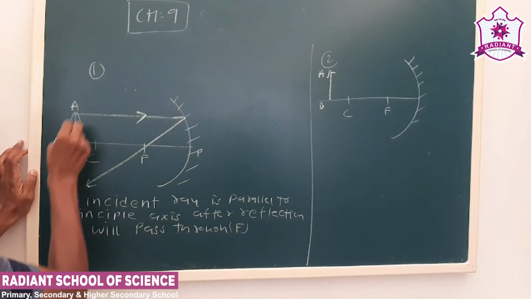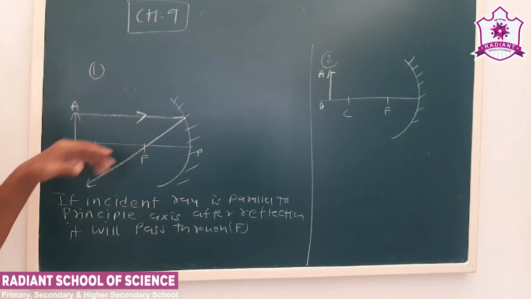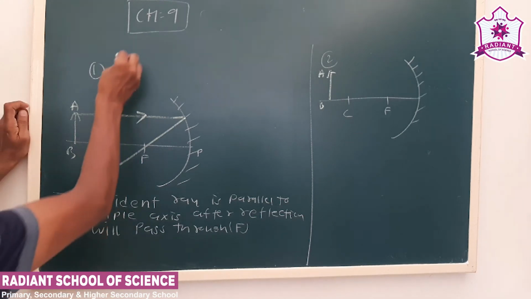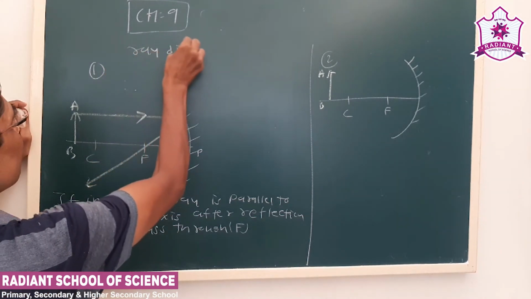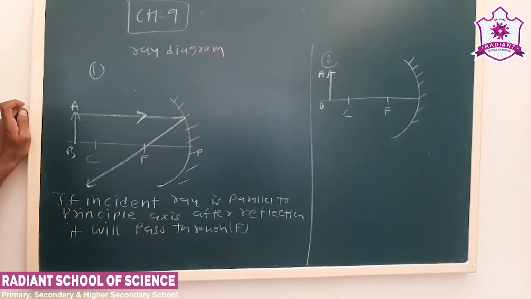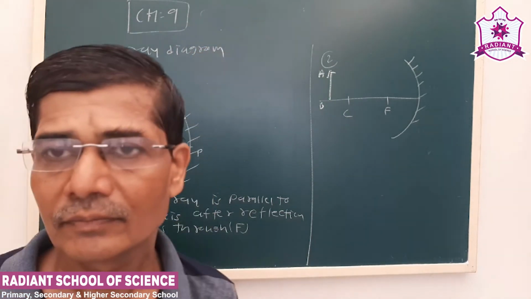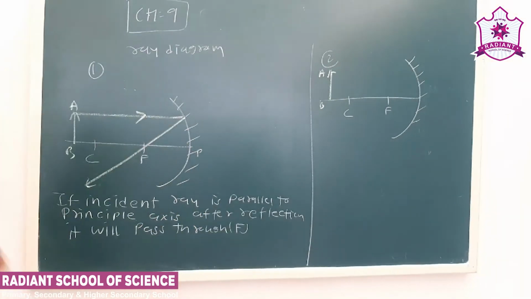Here also, the incident ray was parallel to the principal axis. After reflection it will pass through F. Now these are the basic conventions or rules to draw a ray diagram.